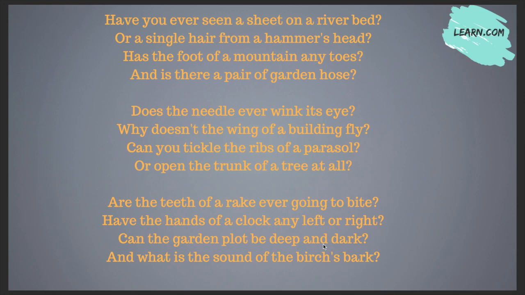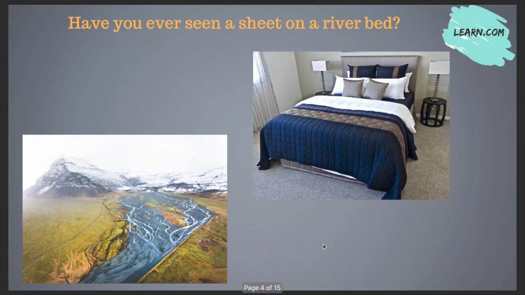Now let's move to the next slide, whereby I'm going to explain line by line. I've taken a single line on every slide, and with the help of images I'll make you understand how the poet has used these homographic words to create the humorous effect. Now here we go with the first line. Have you ever seen a sheet on a river bed?